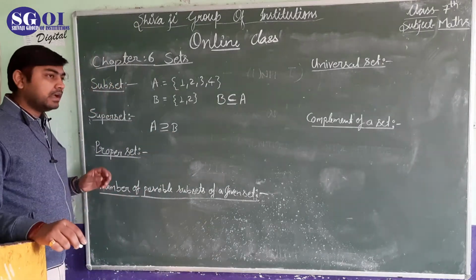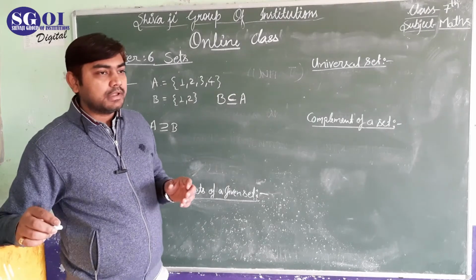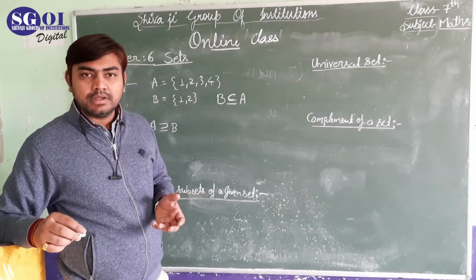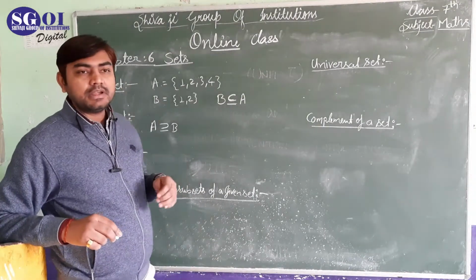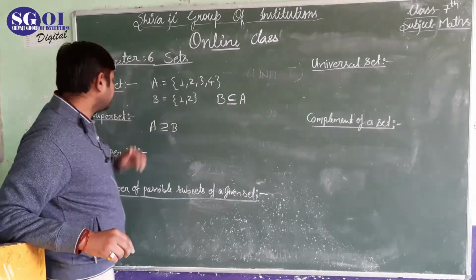Here, if the number of elements are the same, then also this set will be a subset of this one.